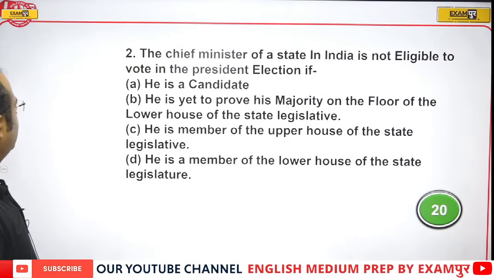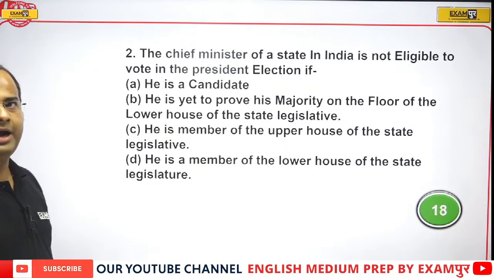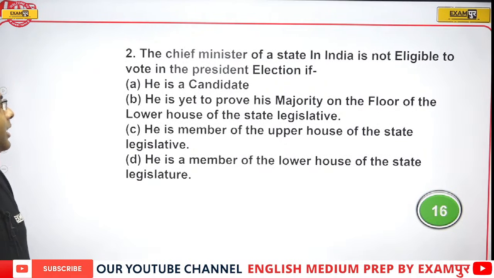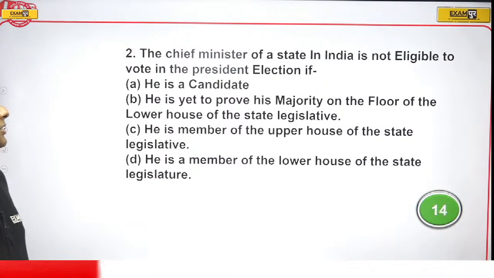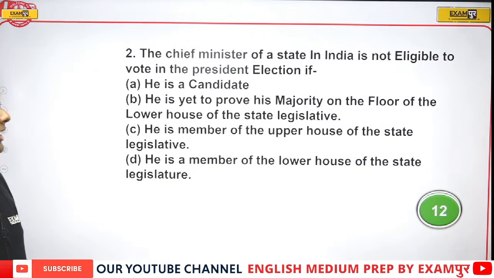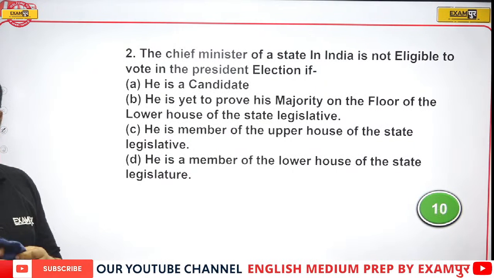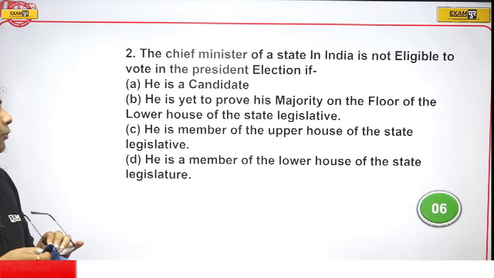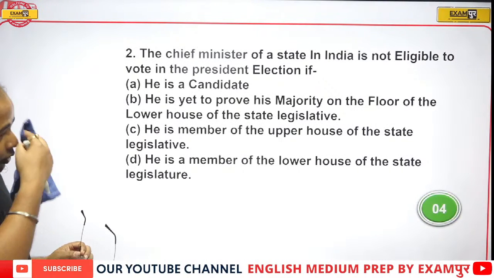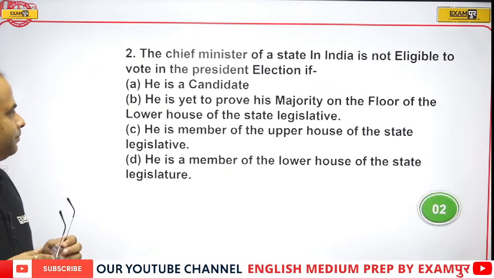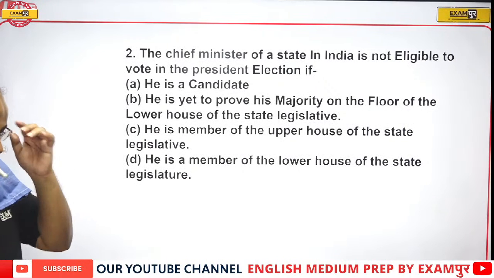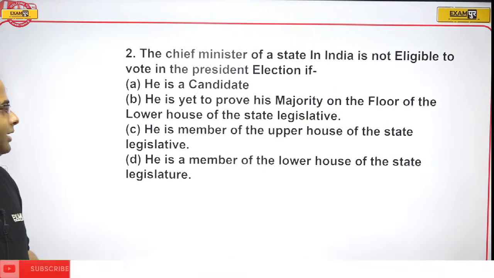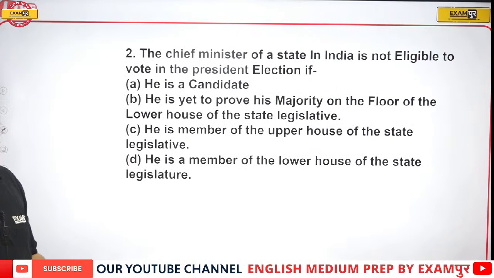Okay, now guys, let's come to this question. The Chief Minister of a state in India is not eligible to vote in the presidential election if that Chief Minister himself is a candidate. Next option: he is yet to prove his majority on the floor of the lower house of the state legislature. He is a member of the upper house of the state legislature, or he is a member of the lower house of the state legislature.